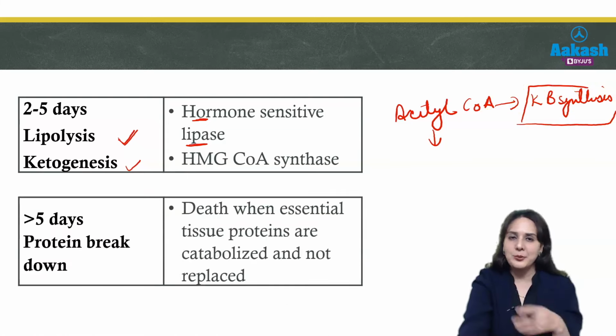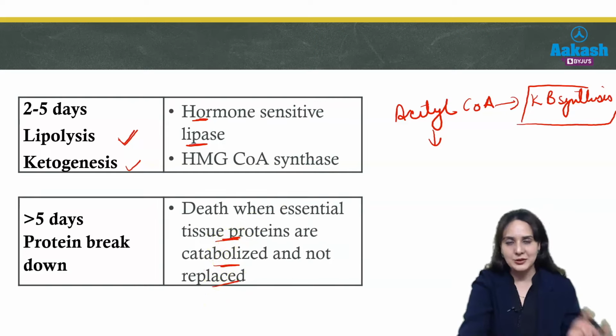And after 5 days, protein breakdown will begin, and death will occur when tissue proteins are catabolized and not replaced, because they are required to survive. So this you should remember. First, at 4 to 18 hours, there is glycogenolysis, then from 18 hours to 2 days, or 48 hours, there is gluconeogenesis. From 2 days to 5 days, there is lipid breakdown and ketogenesis, and after 5 days, protein breakdown will begin. You should remember this because many questions are asked about at what time which process will be activated.